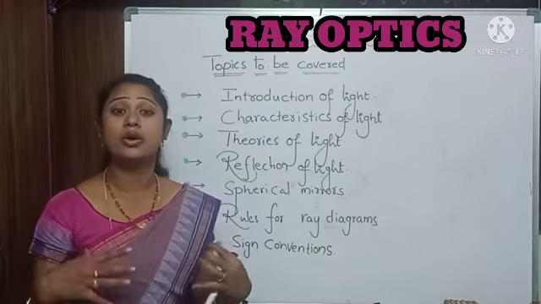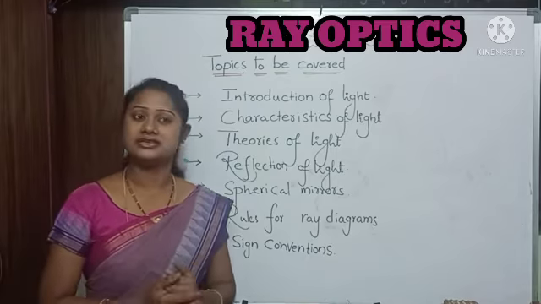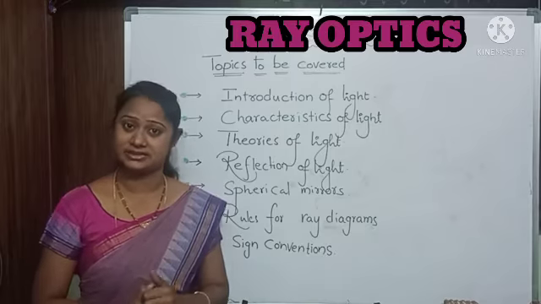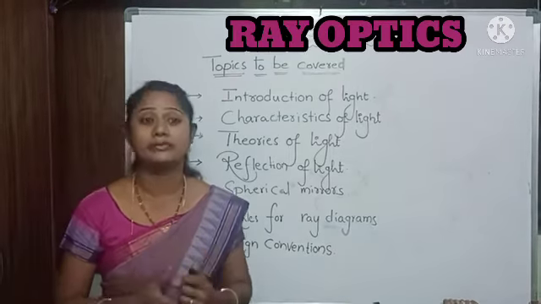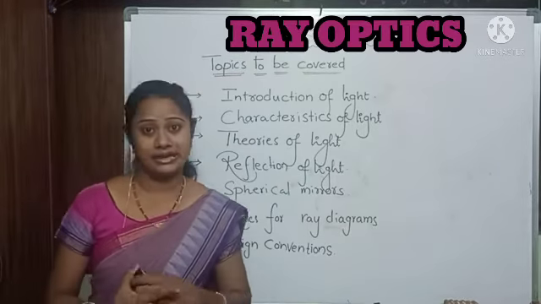Light makes us see all the objects surrounding us. For example, dear students, if I switch off the light, are you able to see anything? No. Why? Because for us the important thing is light.